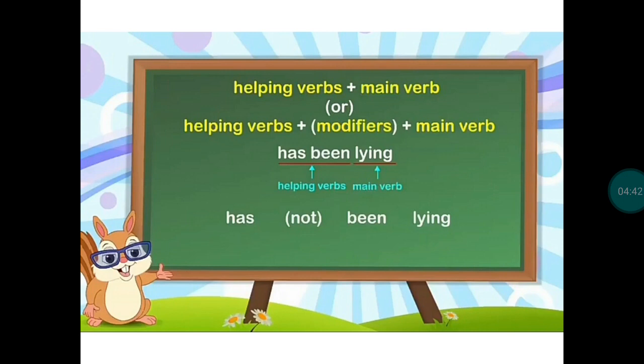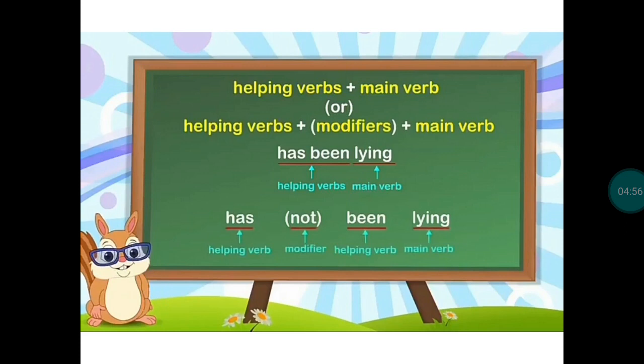According to the first pattern, the example is has been lying. Has been are helping verbs and lying is the main verb. According to the second pattern, the example is has not been lying. Has is a helping verb, not is a modifier, been is a helping verb, and lying is the main verb.